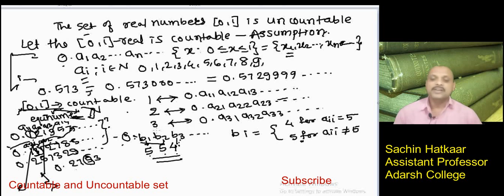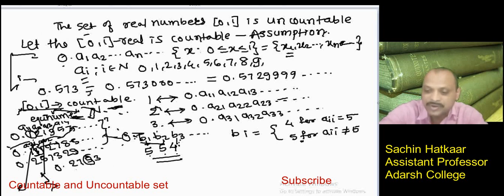Since we have taken all the numbers from the set 0 to 1 in one-to-one correspondence with n, but here we have constructed this number which is a member of this closed interval 0, 1, and which is not from this set, and hence this set is not a countable set. If this is not a countable set, it means that this is an uncountable set.